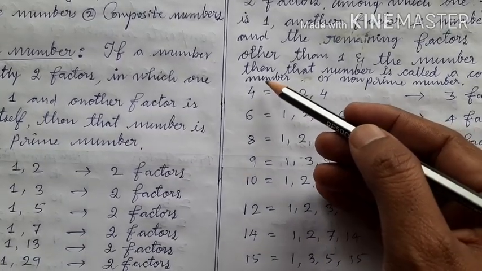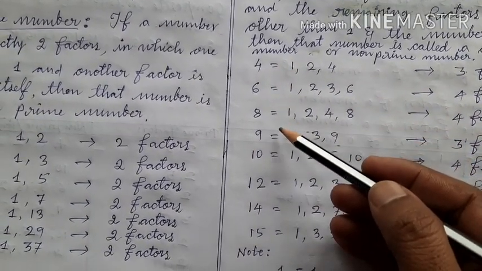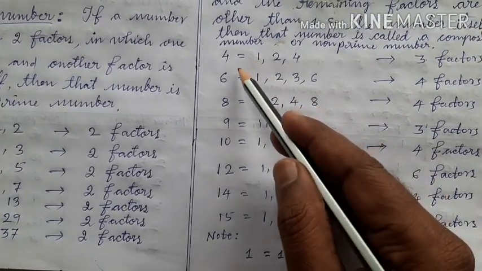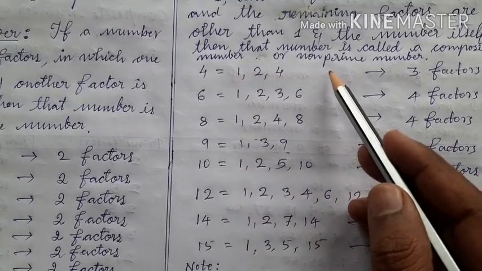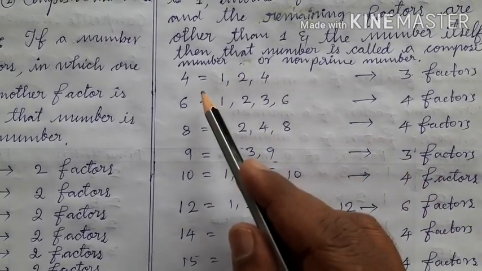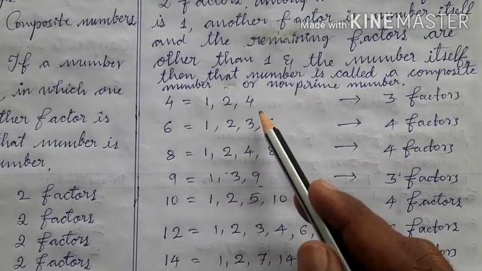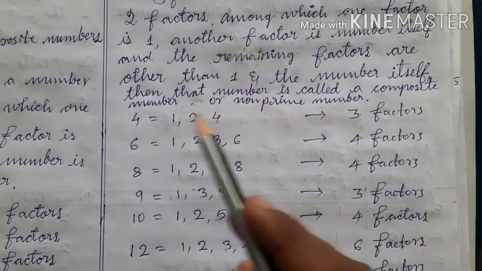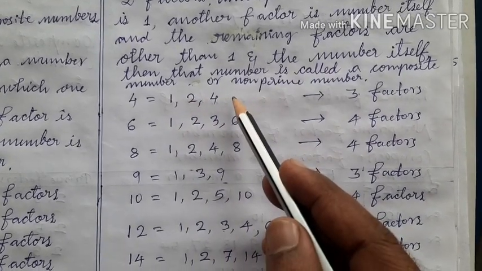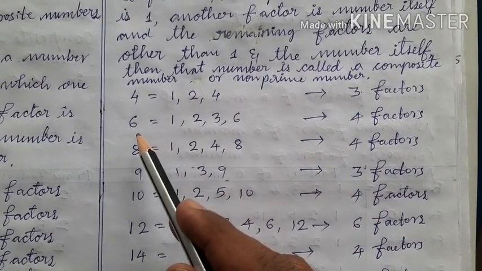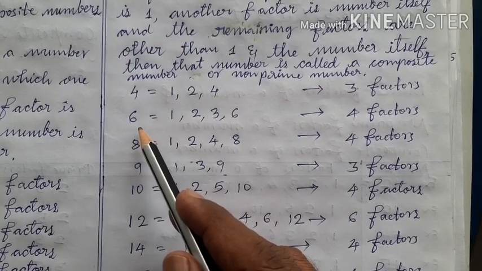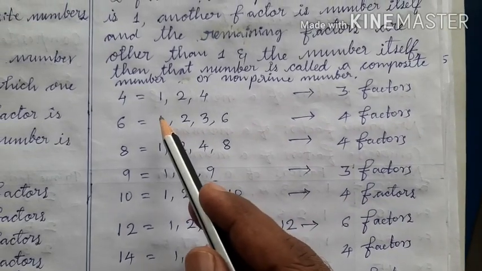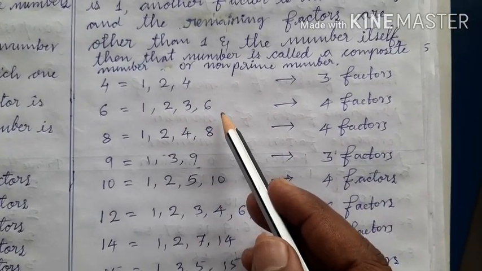I have written the numbers 4, 6, 8, 9, 10, 12, 14, 15, etc., and I have also listed their factors. See here, 4 is a number. How many factors does 4 have? The number 4 has 3 factors: 1, 2, 4. Let us take the number 6. How many factors does 6 have? It has 4 factors: 1, 2, 3, 6.